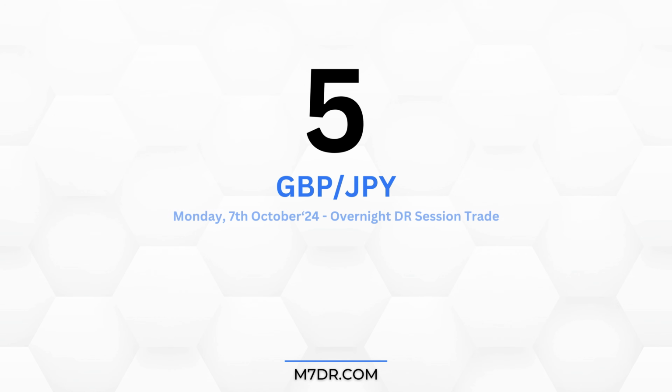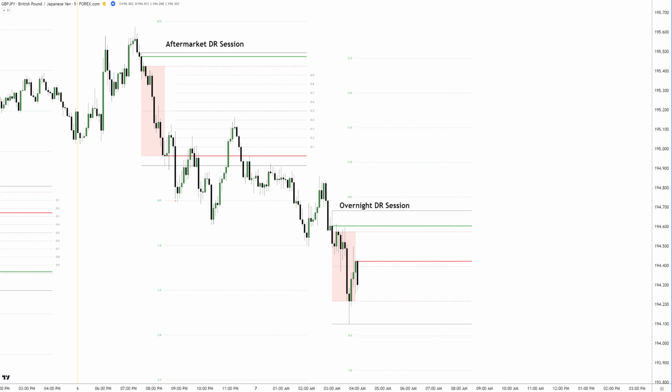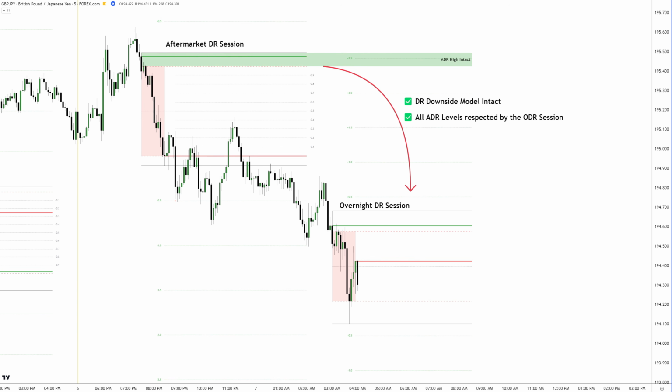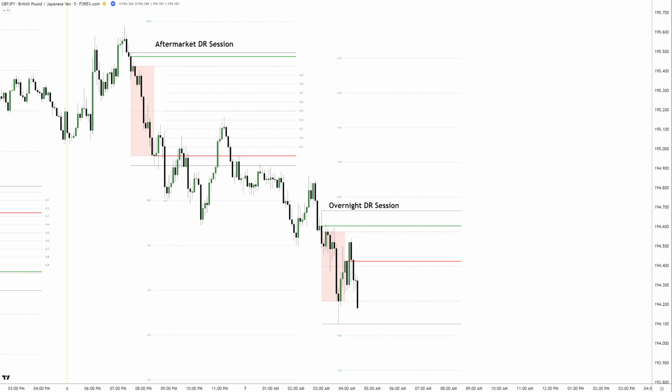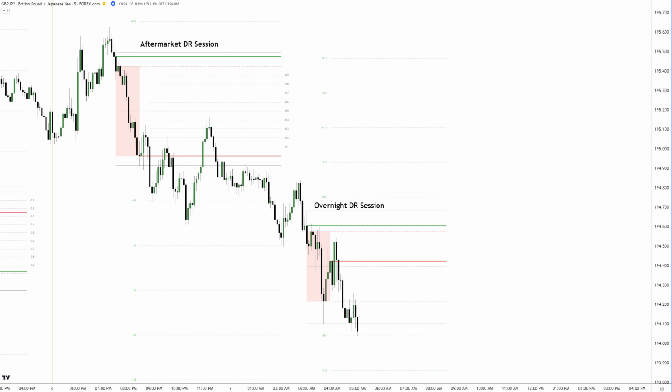Number 5, British pound versus the Japanese yen, Monday overnight DR session. Let's continue with a simple and basic DR trade. First, based on the relationship between the ADR and ODR, we have a DR downside model intact. At 5 a.m., price closed below the defining range on a 5-minute time frame, confirming shorts with a higher probability